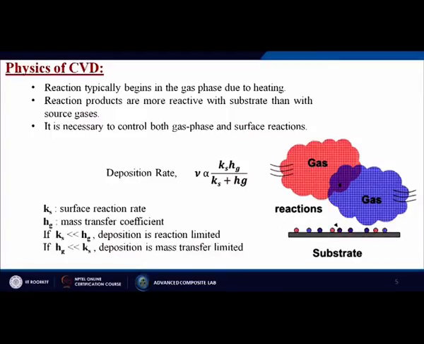So, what is the deposition rate? The deposition rate is generally denoted by these equations, where Ks is known as the surface reaction rate and Hg is the mass transfer coefficient. If Ks is very much less than Hg, deposition is reaction limited, and if Hg is very much less than Ks, deposition is mass transfer limited.